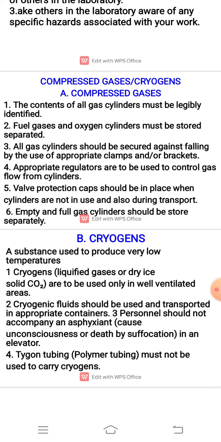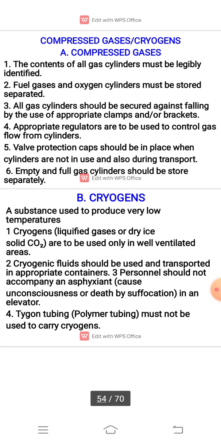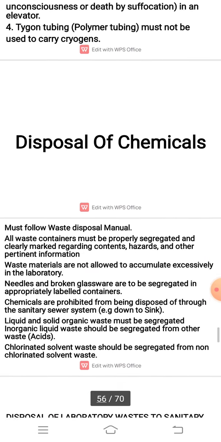B is the cryogens, substances used to produce very low temperatures. Cryogens, liquefied gases or dry ice, solid CO2, are to be used only in well ventilated areas. Cryogenic fluids should be used and transported in appropriate containers. Third, personnel should not accompany them in an elevator, as it can cause unconsciousness or death by suffocation. Glass tubing must not be used to carry cryogens.